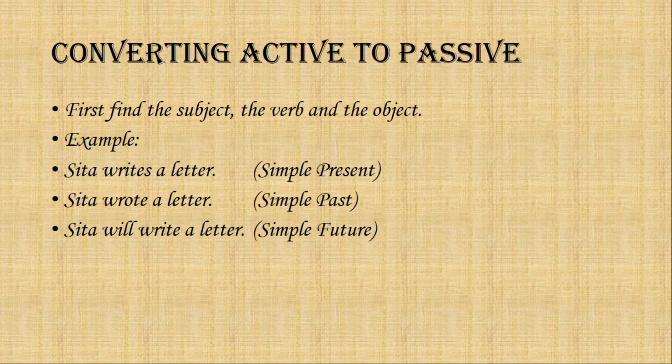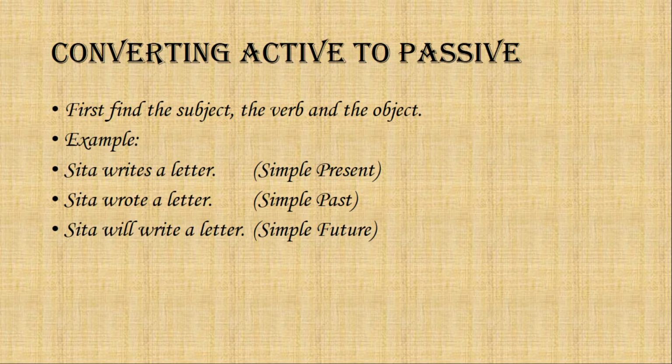Now, for converting sentences from active voice to passive voice. First, we will discuss converting the simple present, the simple past, and the simple future tenses to passive voice. To convert a sentence from active to passive voice, first, we need to find the subject, the verb, and the object. Here I have taken 3 examples. Sita writes a letter, simple present tense. Sita wrote a letter, simple past tense. Sita will write a letter, simple future tense.